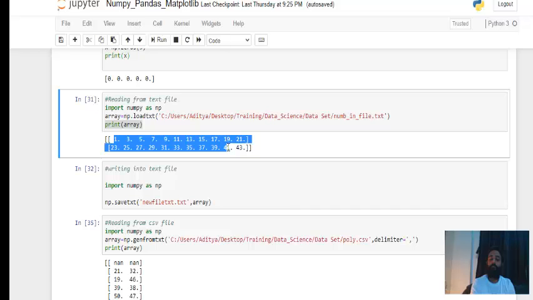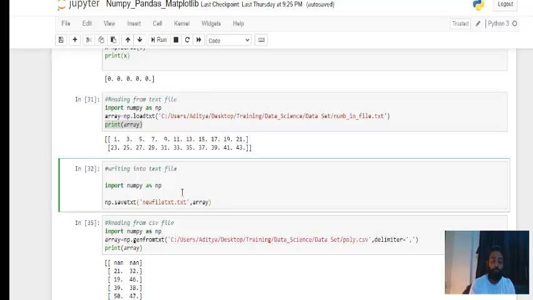So we have different functions to read a CSV file. We have something called read_csv in pandas. We'll see later. Here we have the function to read a text file. Now how can you write? So how can you write into a text file? So this is the function savetxt. Okay, so whatever you want to write, you can write using this.